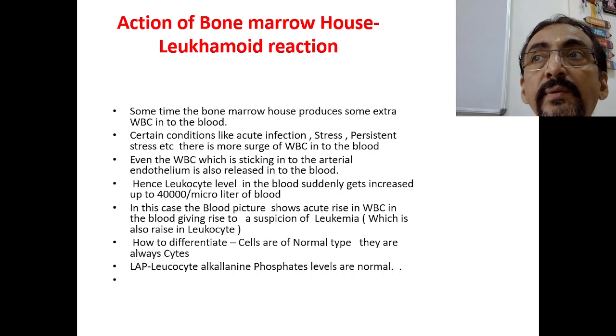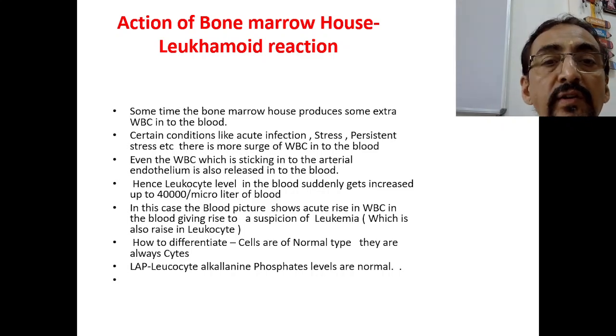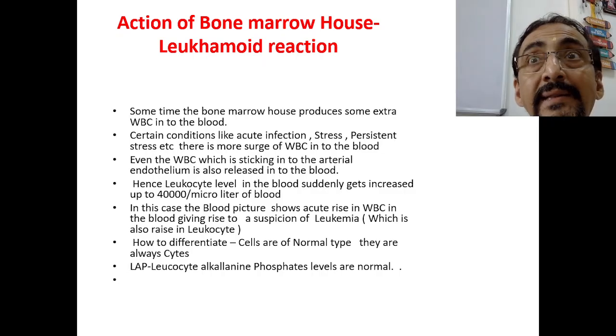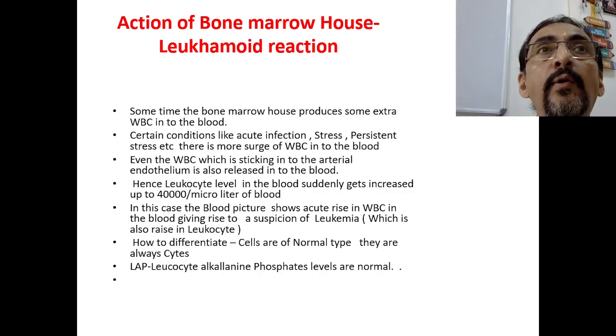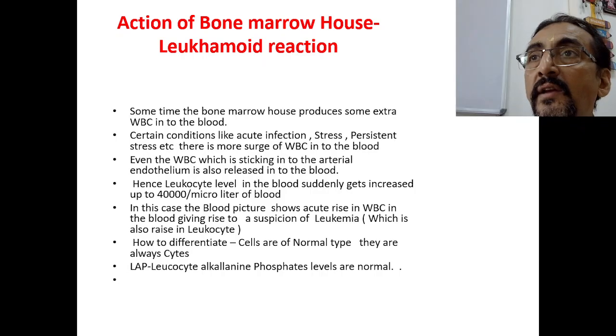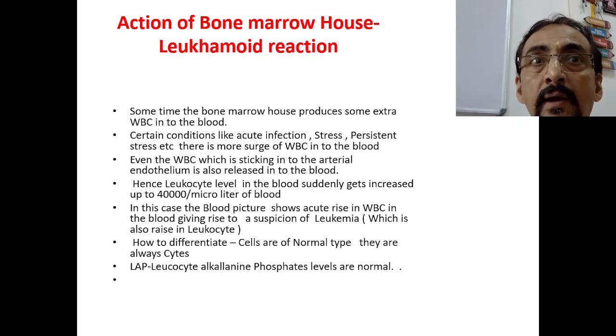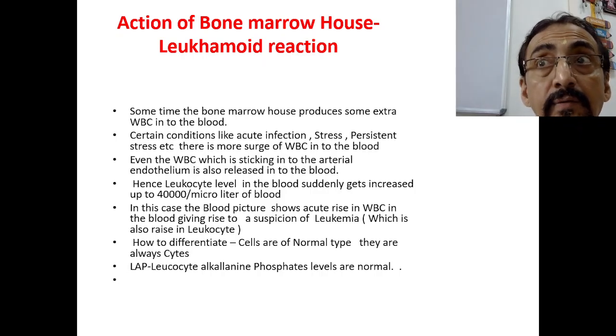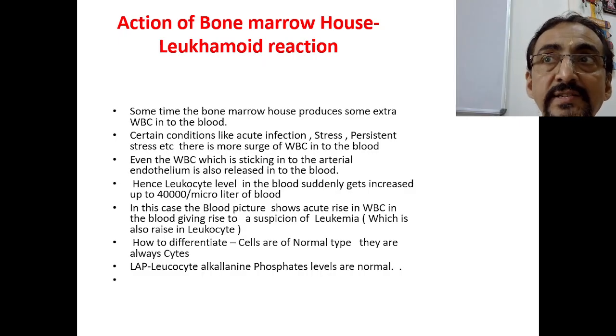So if you go for a CBC, it shows that leukocytes are enormously increased, and this gives a suspicion of leukemia, because we know that in leukemia there is an increased number of leukocytes. But we should be very careful whether the leukocytes are immature leukocytes or blasts. Okay, that we'll discuss later.